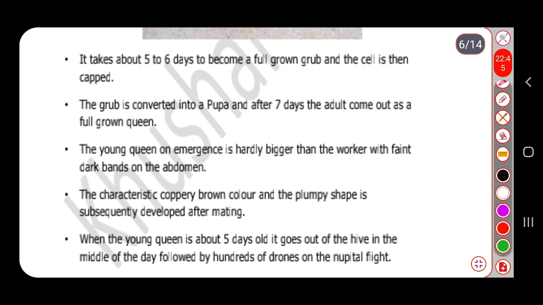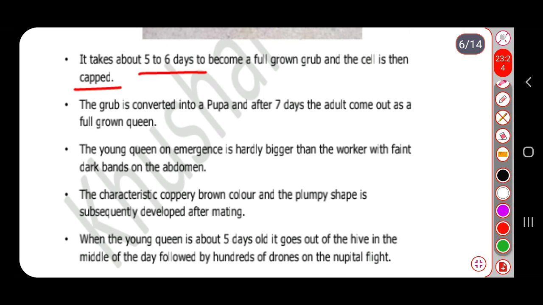So coming to the next point, it takes about 5 to 6 days to become a full grown grub, and the cell is then capped. If you remember the previous point, we saw that a queen will lay the egg within the cells, that is queen cells, and from that egg it takes about 3 days for incubation. After the 3 days the grub comes out from that egg, and after that the grub will feed on the royal jelly, and it will take about 5 to 6 days to become a full grown grub, and then the cell is capped.